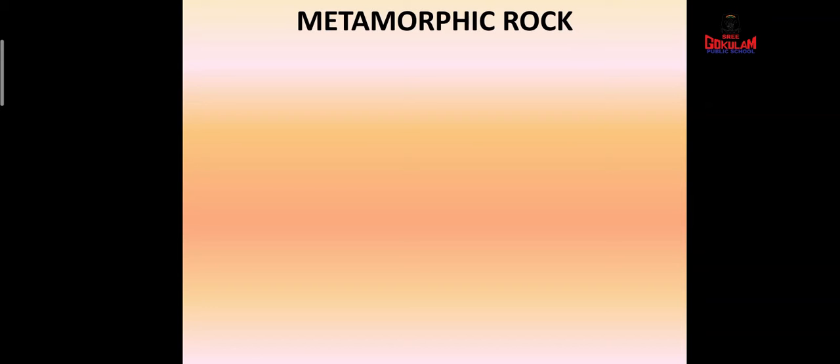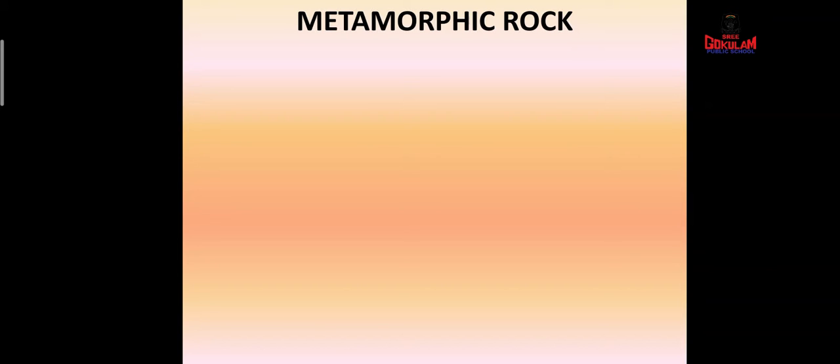We learned about igneous rock, how the igneous rock is formed. Igneous rock is formed from molten rocks and sedimentary rocks are formed from older rocks. And the metamorphic rocks are the rocks that have gone through some changes, and they were originally sedimentary or igneous rocks.